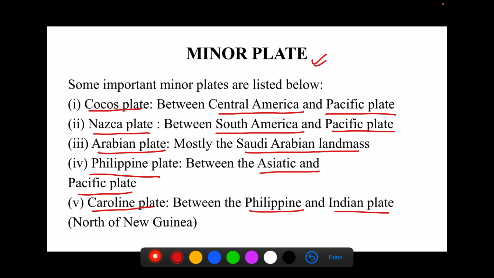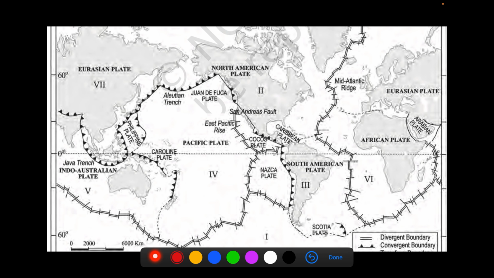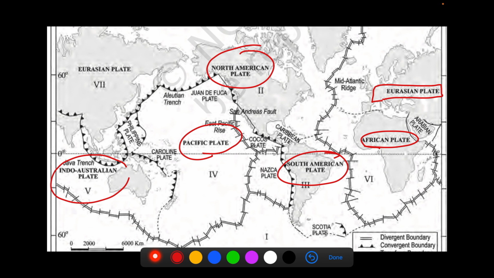So just understand that there are thousands of minor plates present. You need not remember all of the minor plates, but just have an idea of the important minor plates. This is an example of a diagram taken directly from NCERT. You can see that these are the major plates: the Eurasian plate, African plate, North American plate, South American plate, Pacific plate, Indo-Australian plate, and the Antarctica plate.